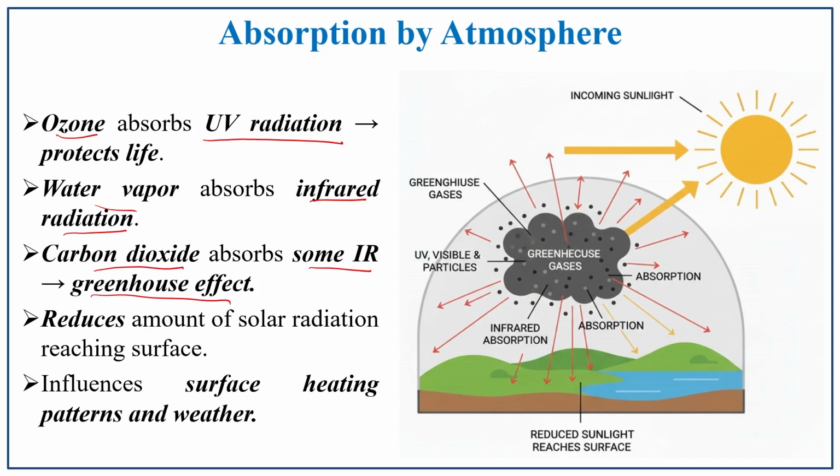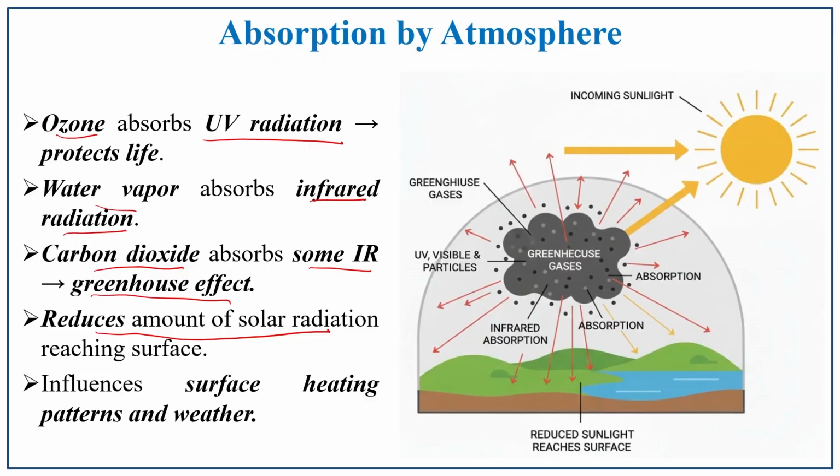So, a reduced amount of solar radiation reaches the earth's surface. Because of this reduced effect, there are changes in the weather pattern and the seasonal pattern also. It affects the local climatic condition. It influences the surface heating pattern and the weather of that particular region.